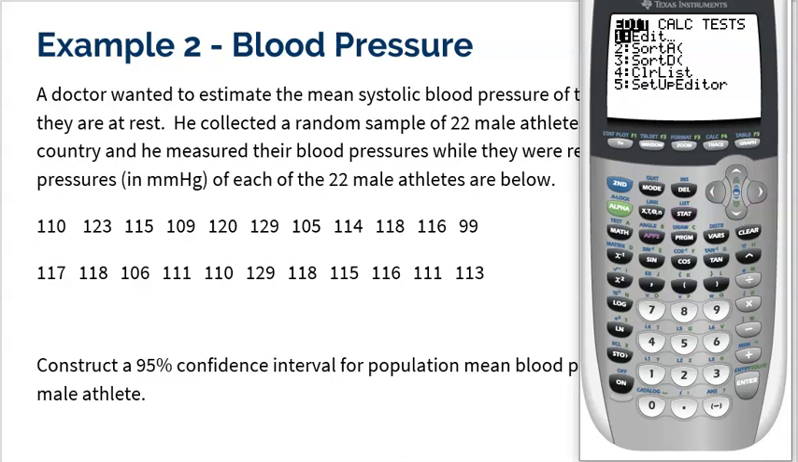Then you're going to hit Stat. You're going to slide over to Calc, do one variable stats. Make sure you select the list you put it in. I put it in list 1. If you put it in, for example, list 2, you'd hit second number 2 to get list 2. Leave the frequency list blank.